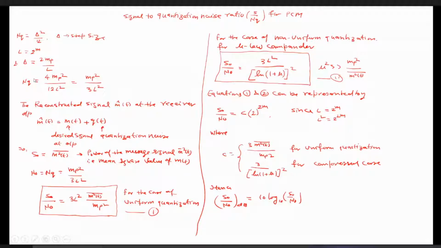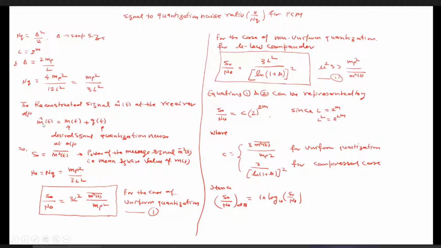Now, let us see how we can calculate the signal to noise ratio. We want to calculate the signal to quantization noise at the receiver output. So the reconstructed signal at the receiver output, we can write as m(t), that is our message signal, plus the quantization noise. Because we know that the reconstructed signal will be obtained after decoding the output of the quantizer itself, so the noise arising is only because of the quantizer. So the reconstructed signal is m(t), our desired signal, plus the quantization noise.